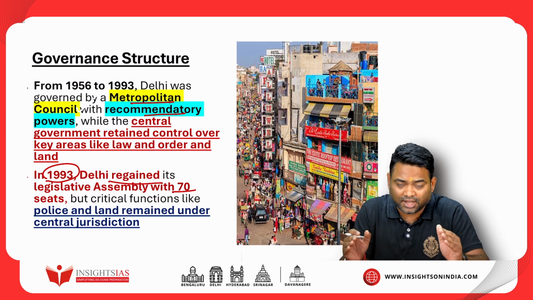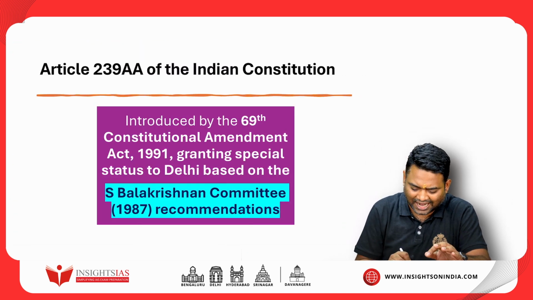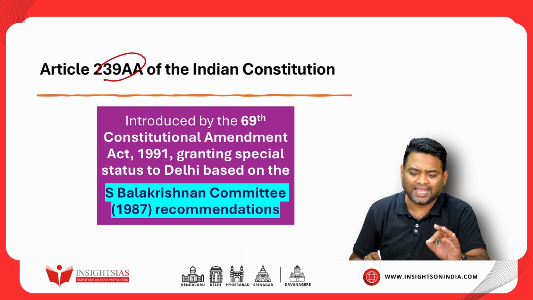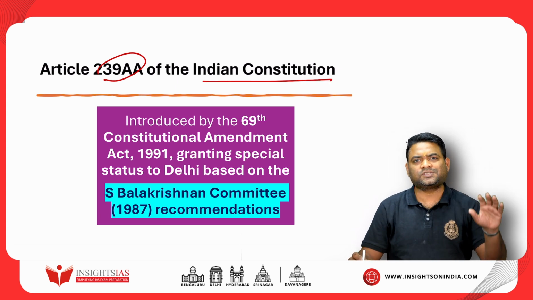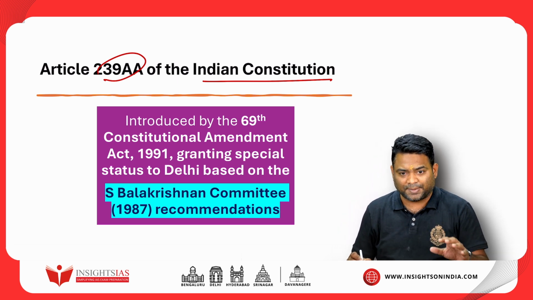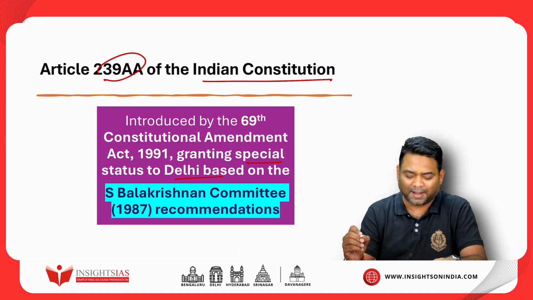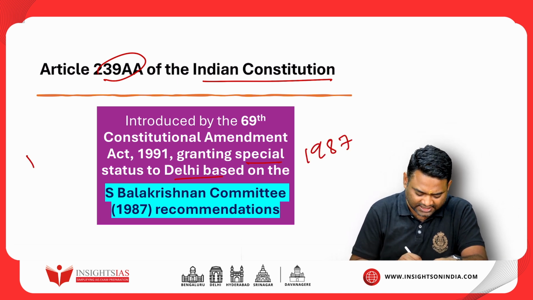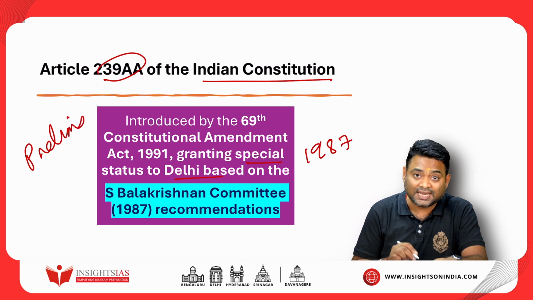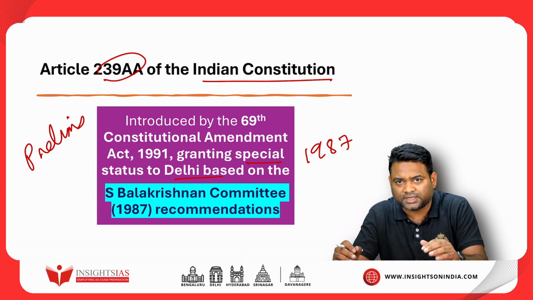and that is the case today also. To understand the Delhi structure, it is also important to understand Article 239 AA of the Indian Constitution. This article was introduced through the 69th Constitutional Amendment Act, granting special status to Delhi based on the S. Balakrishnan Committee, that is 1987 recommendation. This is also very important from the prelims perspective, as factual information can be asked in one of the pointers of a question.